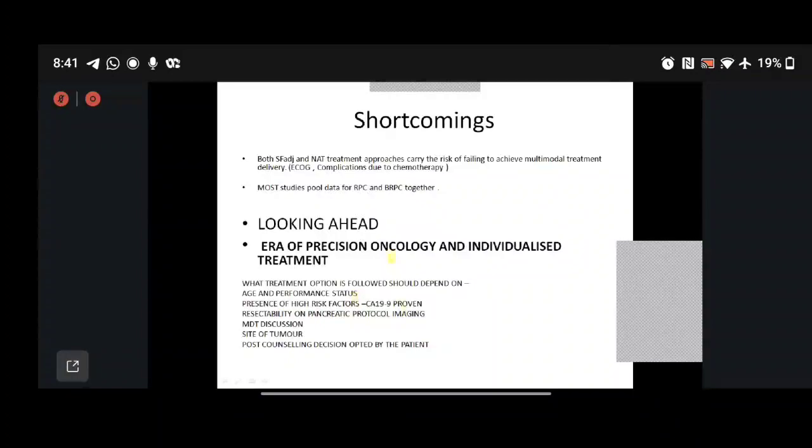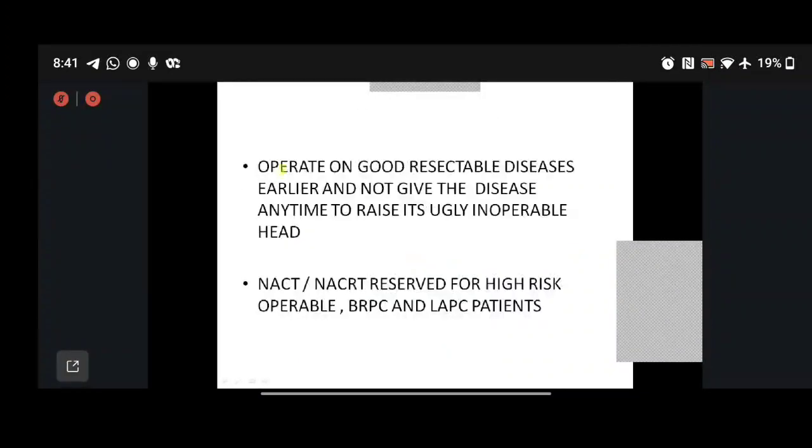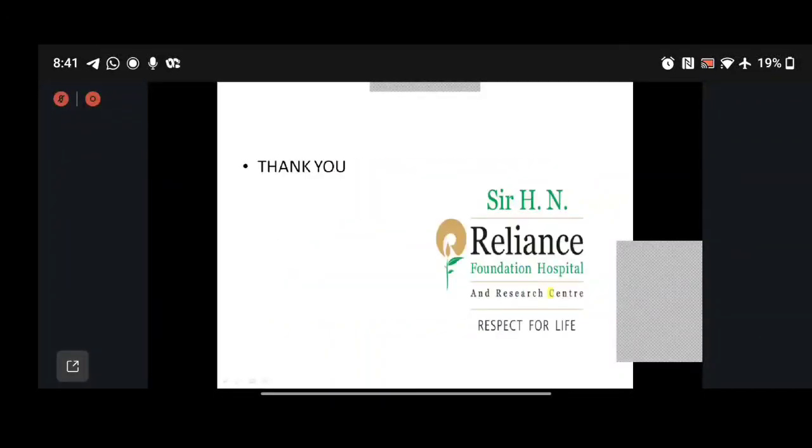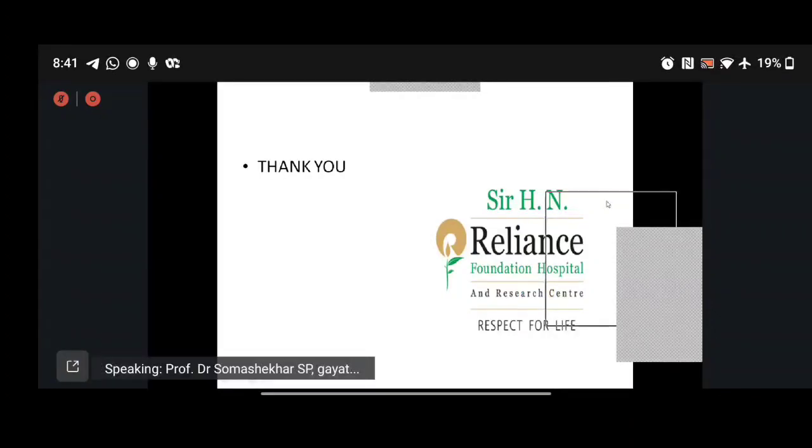So this is my conclusion, sir, that we operate on good resectable diseases earlier and do not give the disease its time to raise its ugly inoperable head, and NACT may be reserved for high risk resectable pancreatic cancer, as I have previously mentioned, bulky tumors, CA19-9 of more than 1000, and that's it, sir. Thank you, sir.